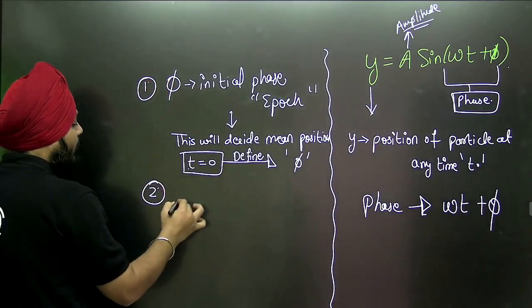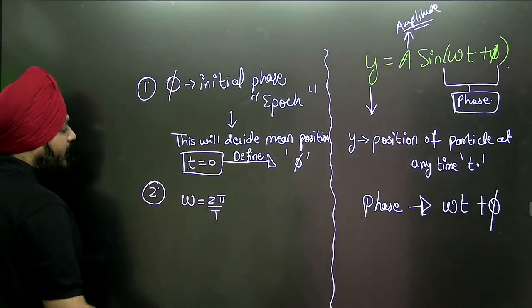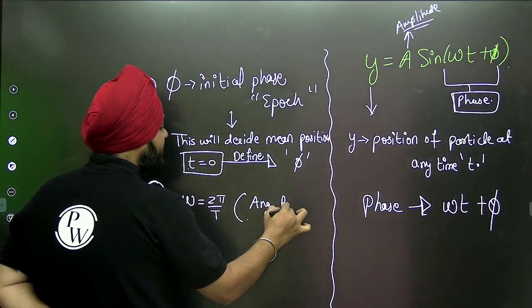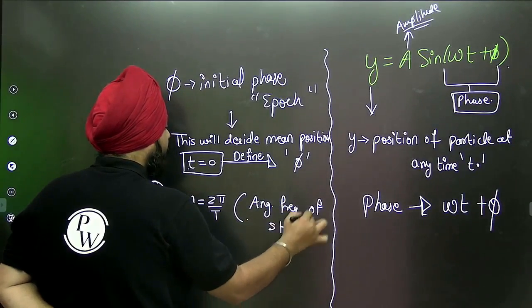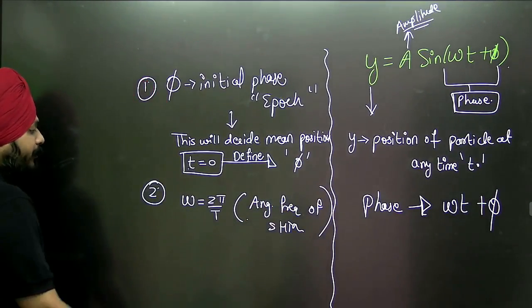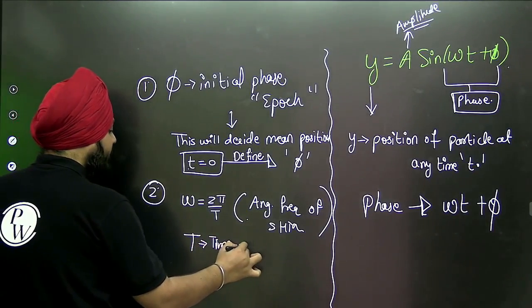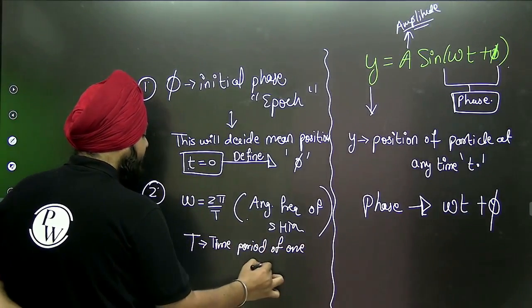Second, omega equals 2 pi by capital T. This is known as angular frequency of a particle performing SHM, where T is the time period of one oscillation or round.